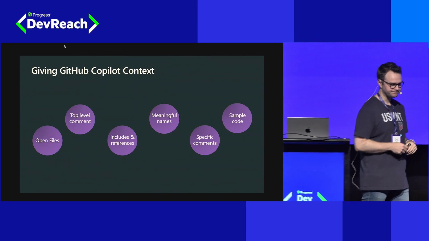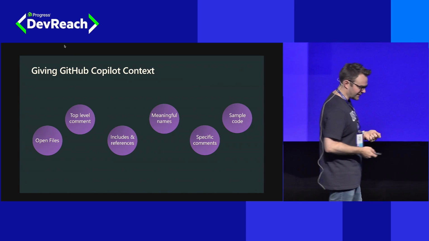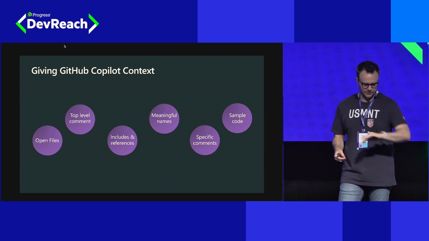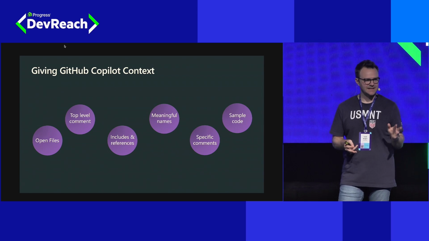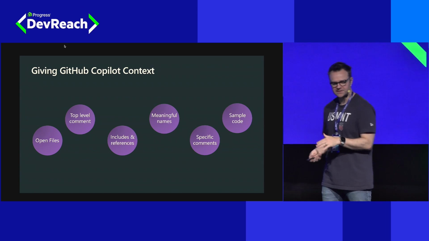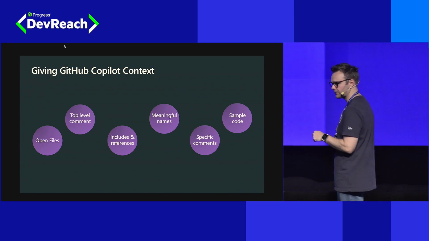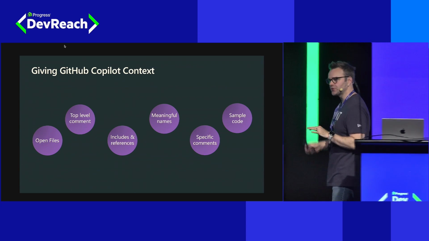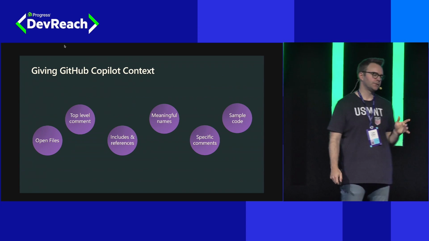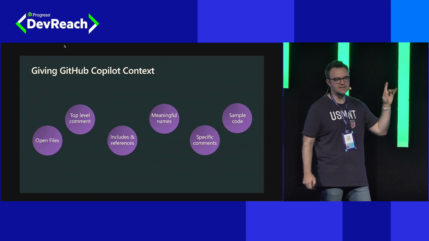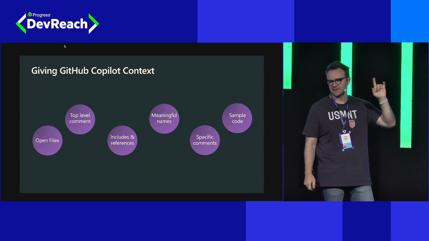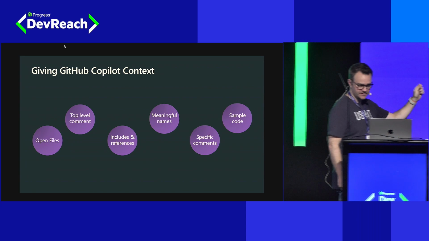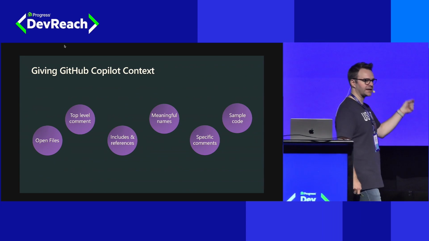We'll go through this flow until we find the code that perhaps best meets the scenario we're after. The critical thing to being successful here, and I think this is one of our last slides before we move over into demo for most of the rest of our time, is that context. So before we jump into our demos, let me highlight 6 ways that are important to keep in mind to make sure you're giving the best context to GitHub Copilot. The first, and maybe one of the least obvious, is the actual open files in your editor next to the file you're working on.